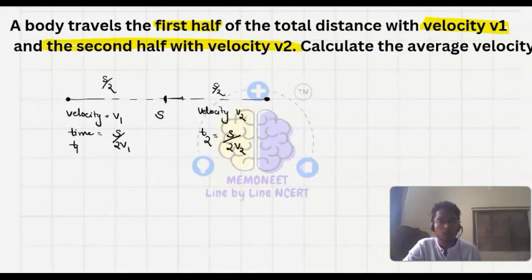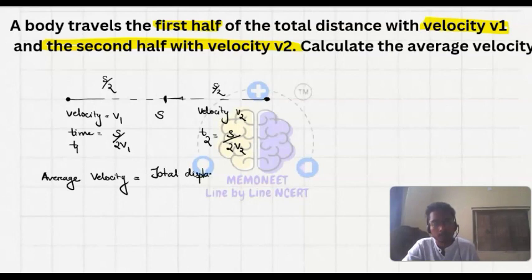This is the total time here. What we have to find out is the average velocity, which is total displacement upon total time, given that it moves through the first half and the second half.